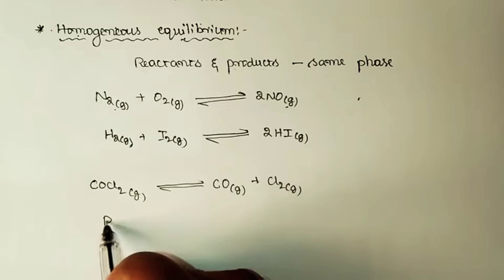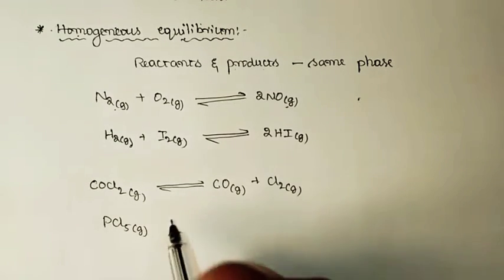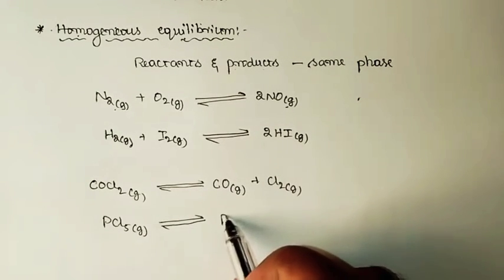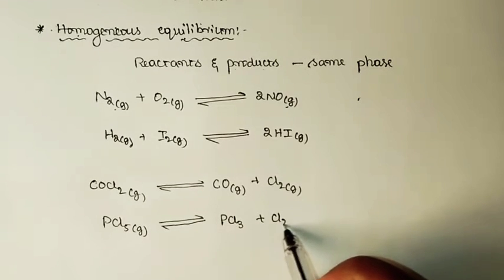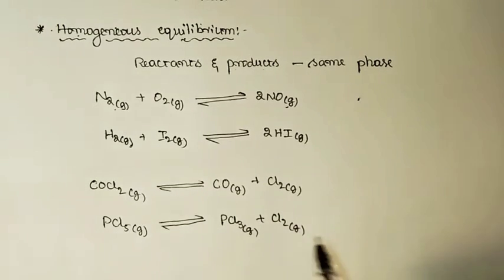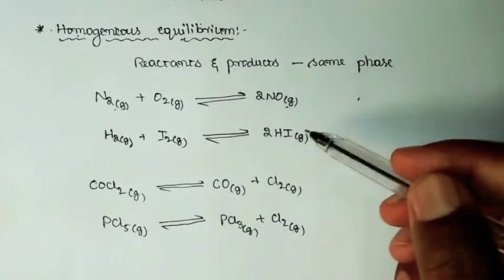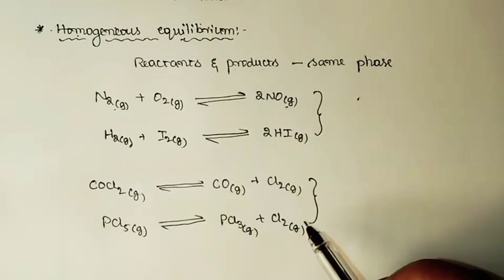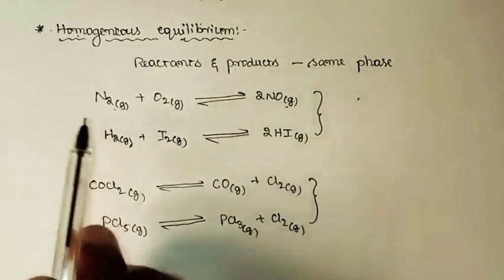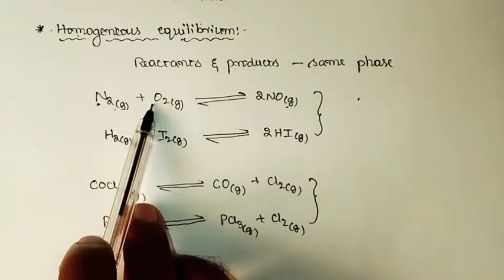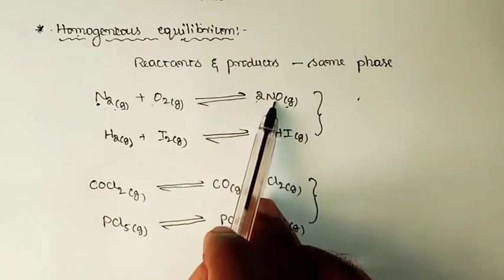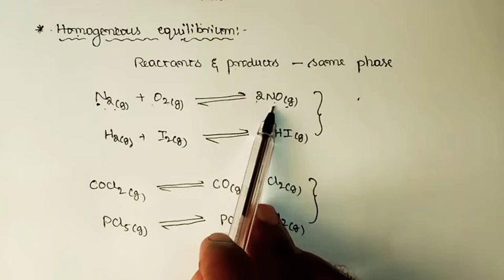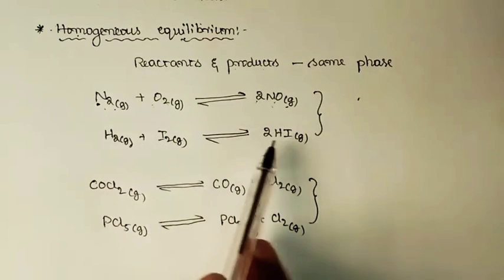Or else you can go with the decomposition of phosphorus pentachloride. When gaseous phosphorus pentachloride is subjected to decomposition, it changes into PCl3 and chlorine gas. Both are gaseous forms. So here you can notice I have given 4 reactions, but these 2 reactions belong to one type of homogeneous equilibrium and these 2 belong to the other type. In what way? You can notice here there is 1 mole of nitrogen and 1 mole of oxygen. Both are combining to give 2 moles of nitric oxide. So the number of reactant molecules is exactly equal to the number of product molecules. And here also the same, 1 plus 1 totally gives 2.